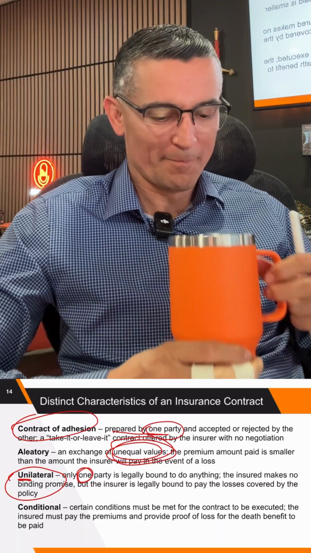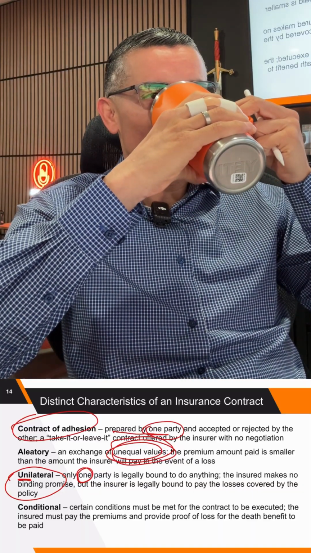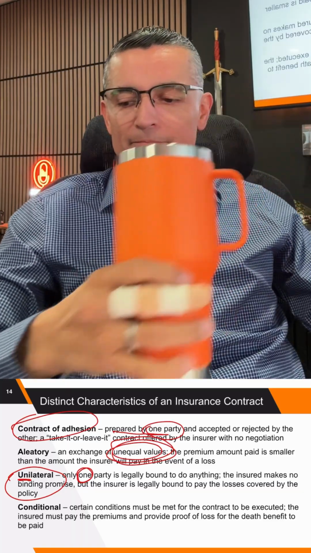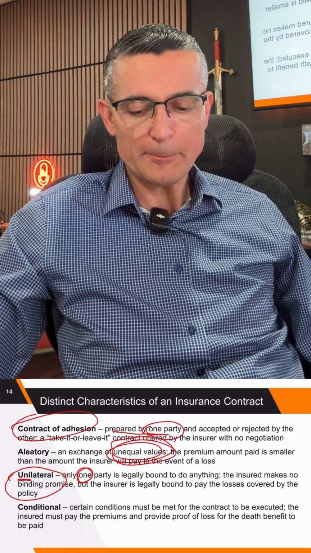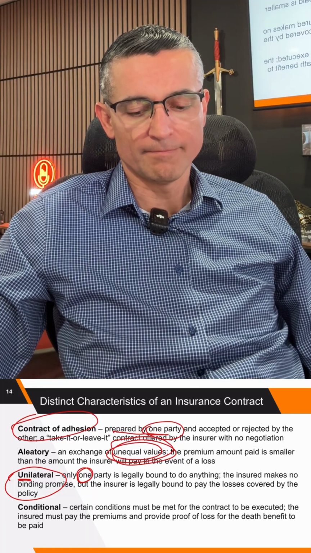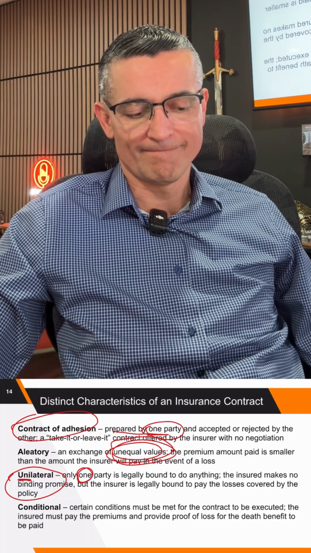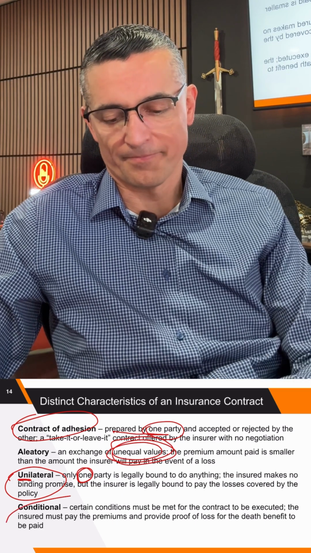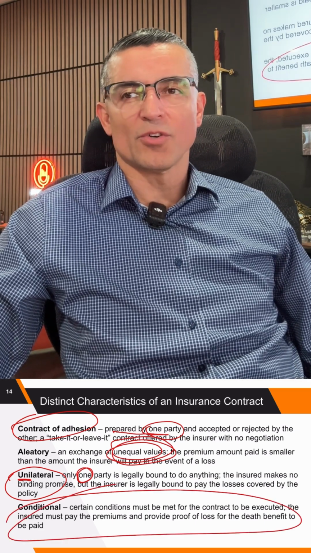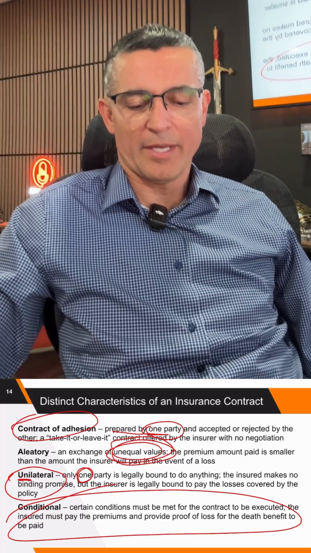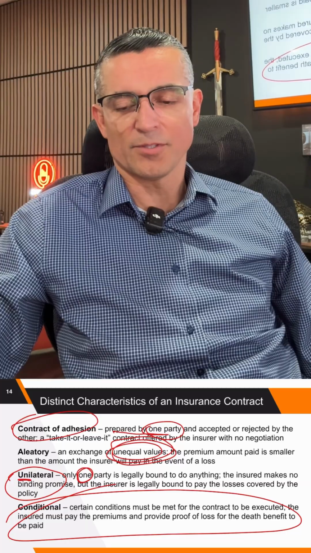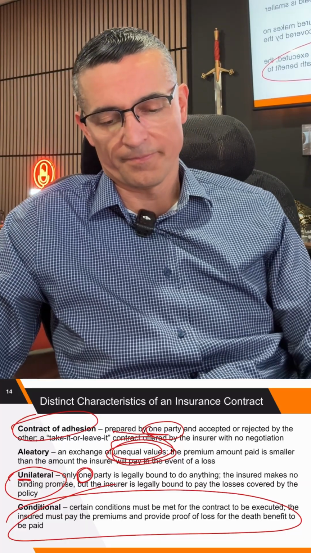And then there's the conditional. Certain conditions must be met for the contract to be executed. The insured must pay the premiums and provide proof of loss for the death benefit to be paid. So this is just like a conditional contract. Certain things have to be met before the contract is executed. Just use common sense on that one. Conditions need to be met.